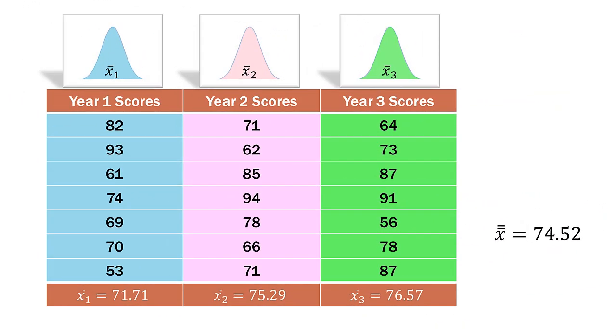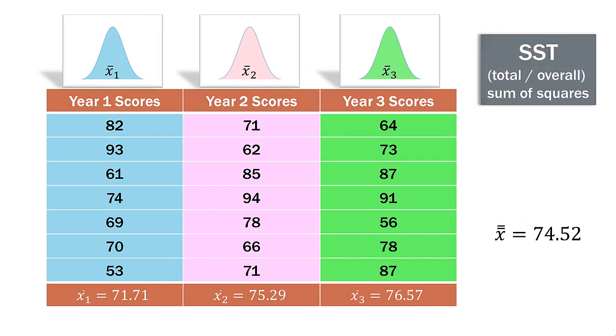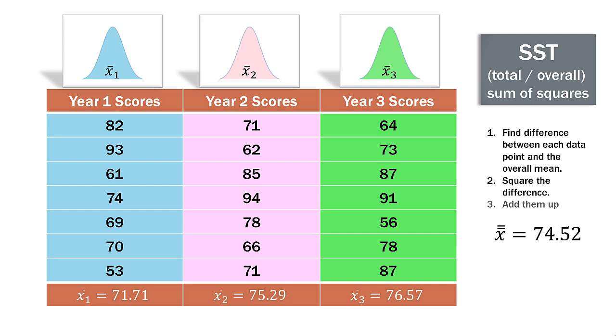So let's look at each one of these types of sum of squares using our actual data. So we'll start with SST, or the sum of squares total. What we do is we find the difference between each data point, so all 21 data points, and the overall mean over here on the right-hand side of 74.52. We would then square that difference and then add all of those up.